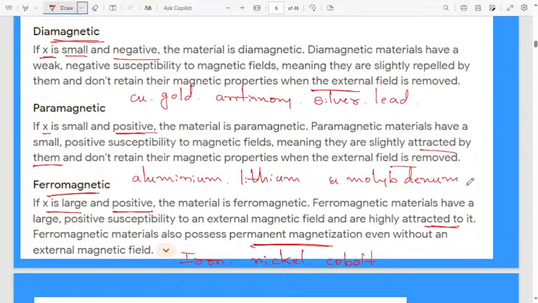These are the examples for paramagnetic material.